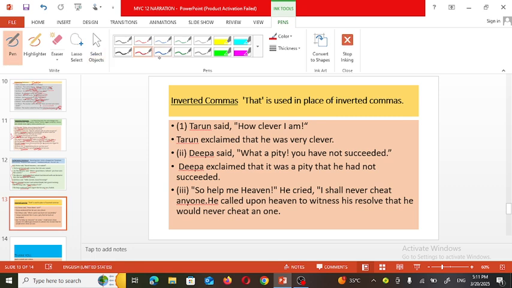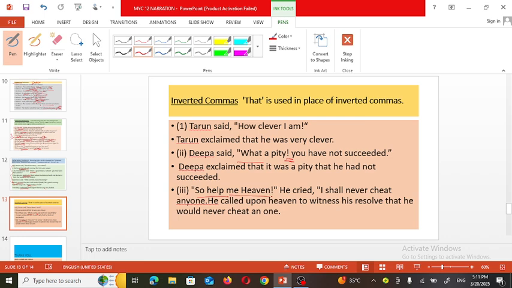Now see the three examples given here. Tarun said, "How clever I am." So Tarun exclaimed that he was very clever. Deepa said, "What a pity you have not succeeded." So it is exclaimed by Deepa. So Deepa exclaimed that it was a pity, and here the conjunction "that" is used, that he had not succeeded.